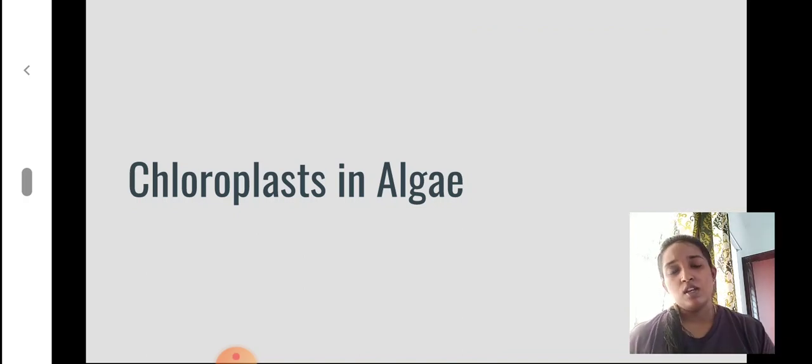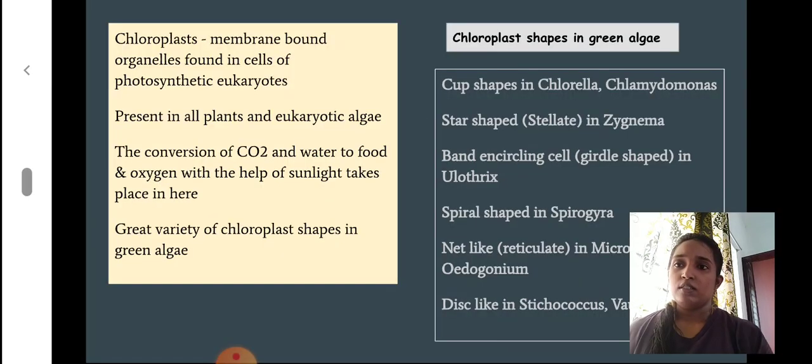In this session we are going to discuss chloroplast in algae, not in much detail. Just the major points are discussed here. What are chloroplasts? These are membrane-bound organelles found in cells of photosynthetic eukaryotes, and they are present in all plants and eukaryotic algae.